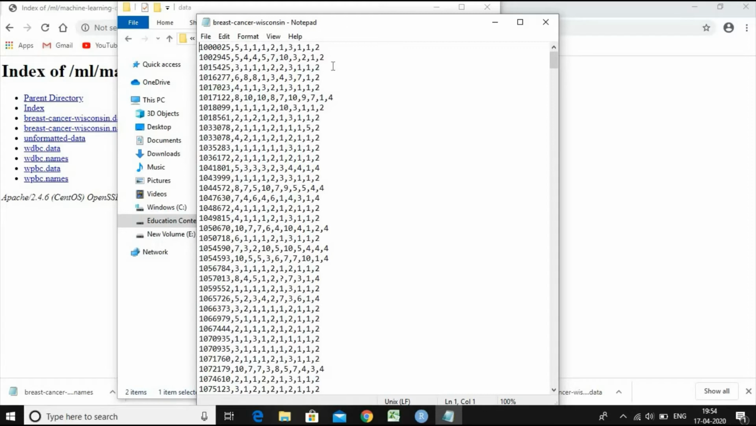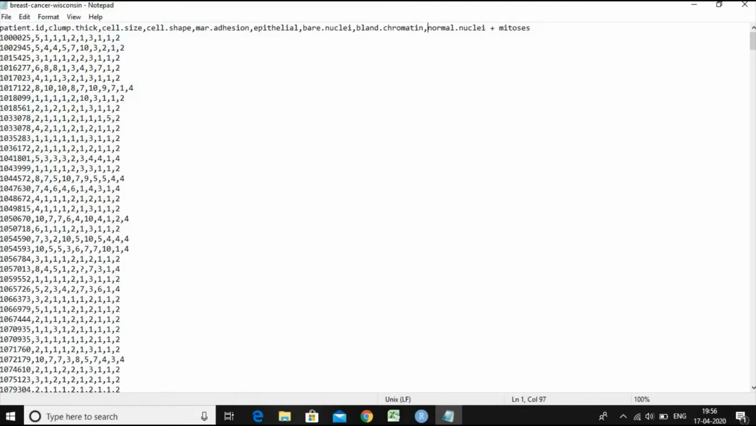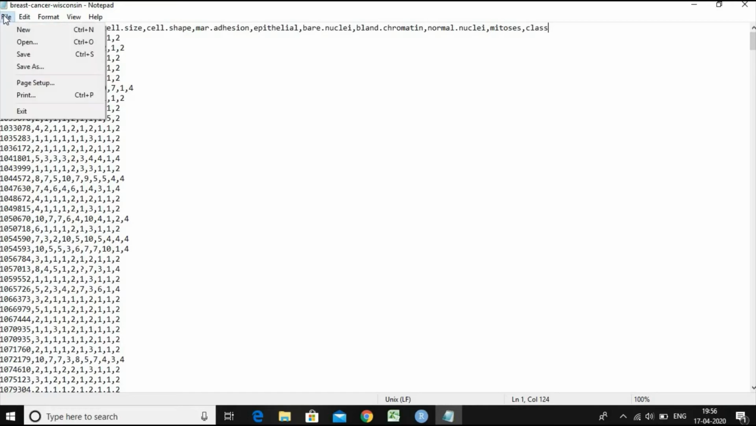Then this dataset doesn't have the names, so what you can do is add the names first on the top of it. These are the regressor variables. First one is the patient ID, then the 9 variables given over here are the regressor, independent variables, and then the final one is the class of the tumor classification, either benign or severe, and benign is coded as 2 and severe is coded as 4. And now you can save this dataset.